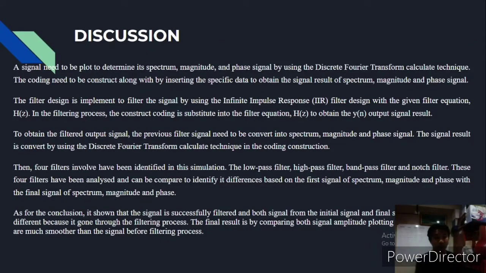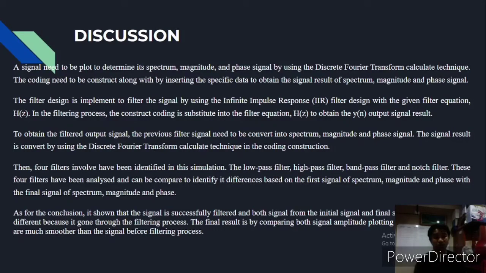So then, 4 filters have been identified in this simulation: the low pass filter, high pass filter, band pass filter, and notch filter or band stop filter. These 4 filters have been analyzed and can be compared to identify their differences based on the first signal of spectrum magnitude and phase with the final signal of spectrum magnitude and phase. You can see the difference when the signal is before it is filtered and after it is filtered.